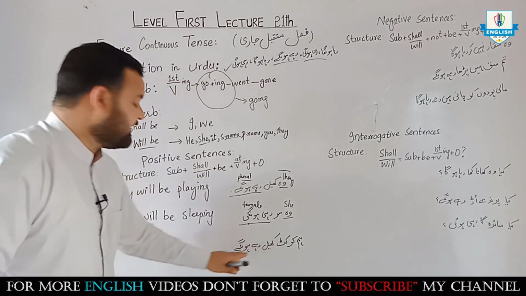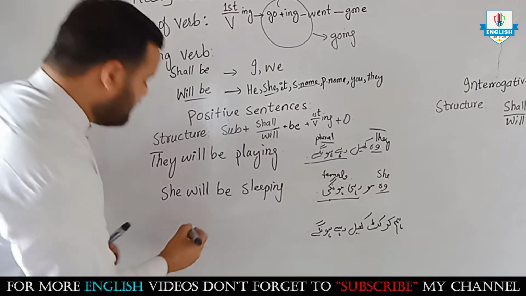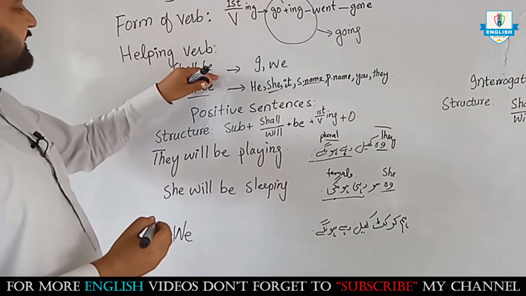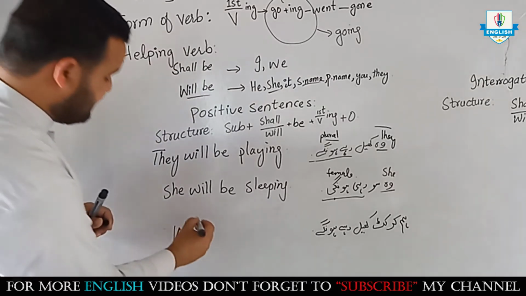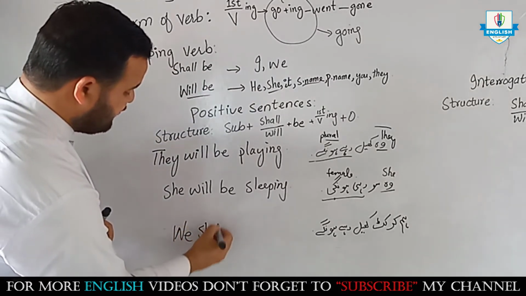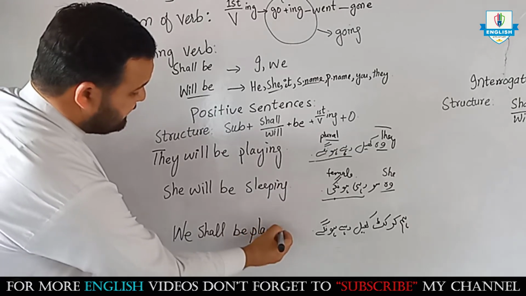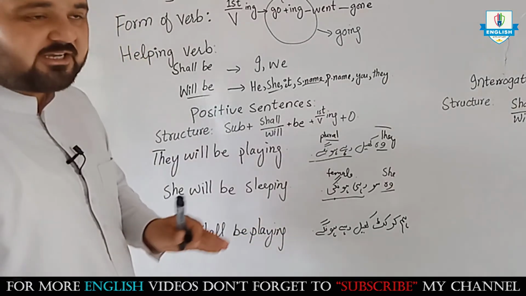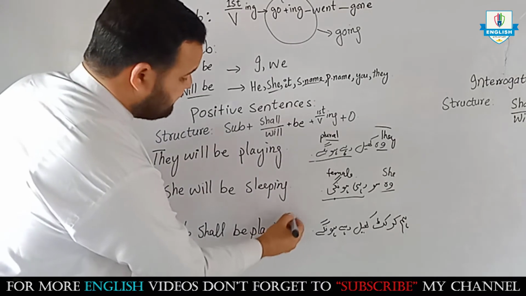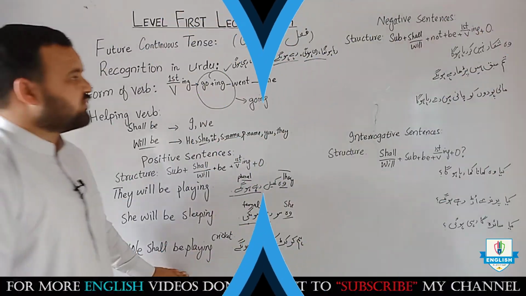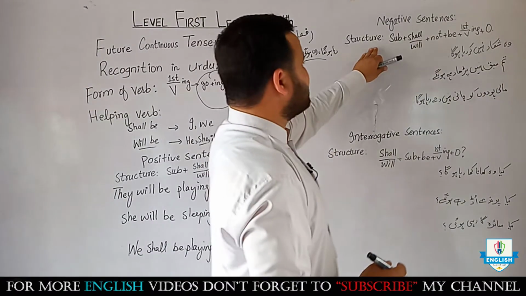हम क्रिकेट खेल रहे होंगे, we के साथ हमने कहा shall be, got it? We shall be playing, ing, playing, object है, we shall be playing cricket. Got it? Now come towards negative sentences.